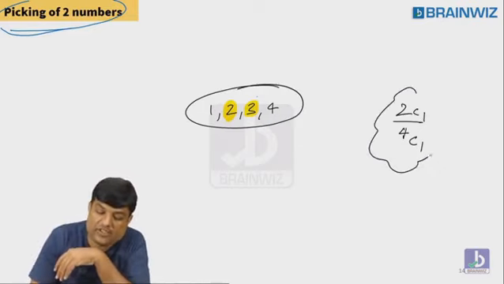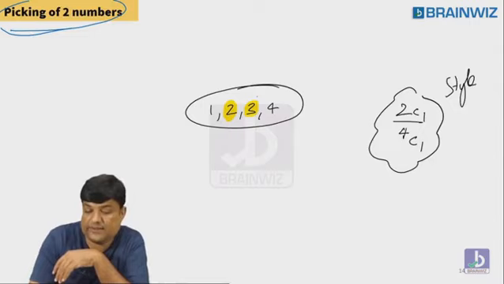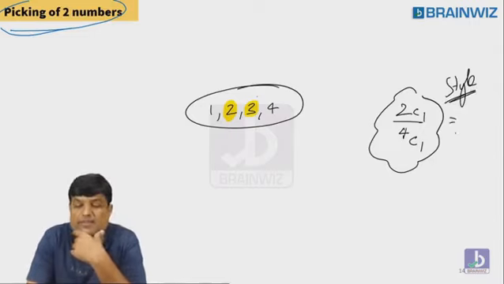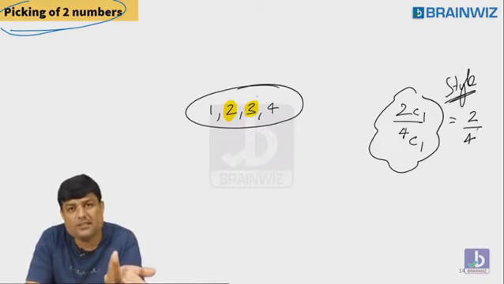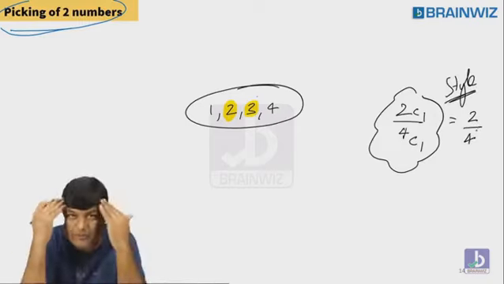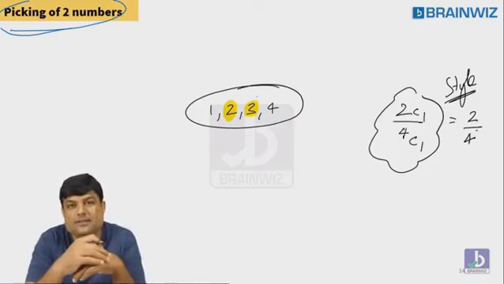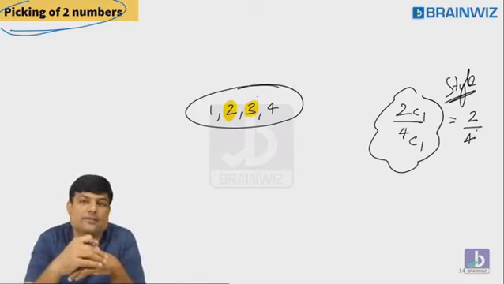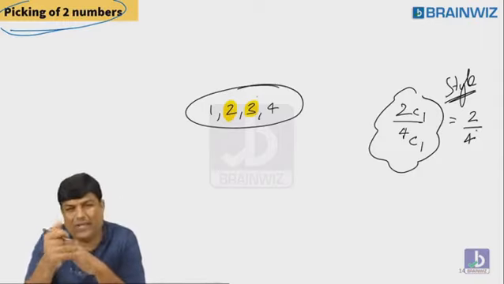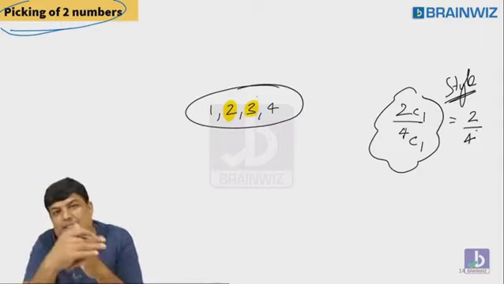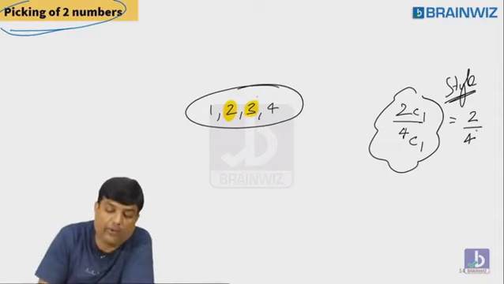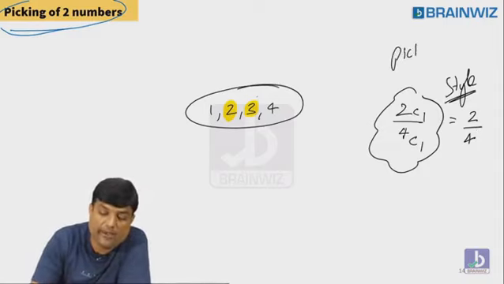This is the actual style of doing the question. But people say, sir, 2C1 is 2 only, na, sir? Yes. Sir, 4C1 is 4 only, na? Yes. Then why are you writing C1 and confusing us? I don't understand that. Following, everybody? If you understand these basics now, big questions will go into your brain like anything. Picking one number. What is this, guys? Picking one number.